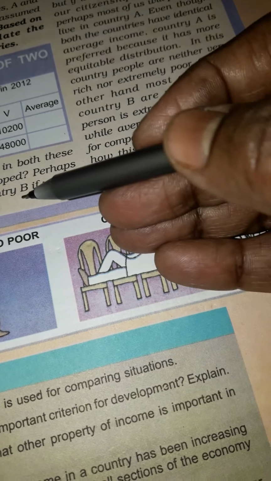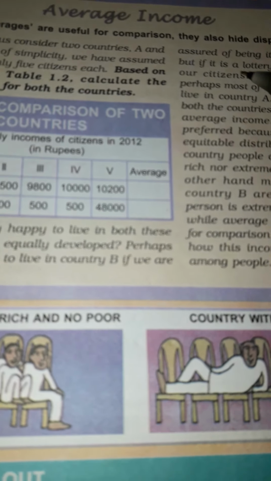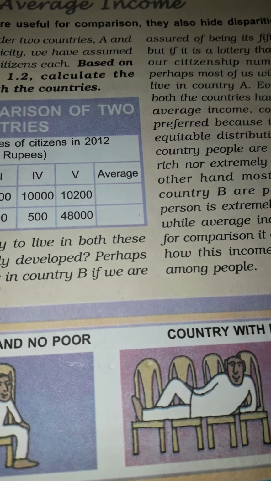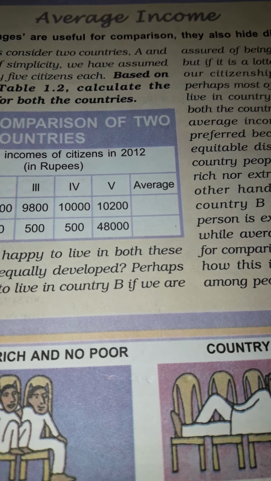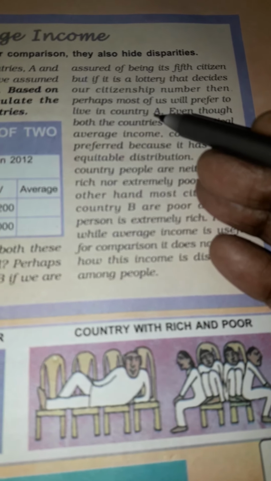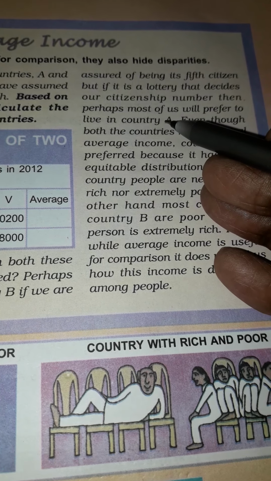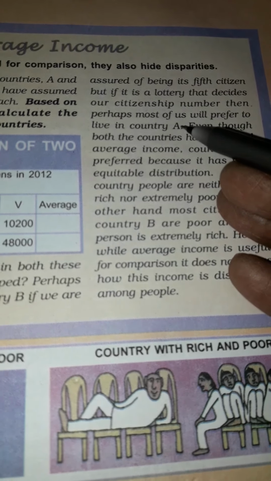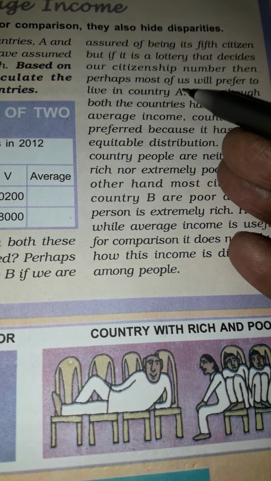It is B only if we are assured of being its 5th citizen. But if a lottery decides our citizenship number, then most of us will prefer to live in country A. All of us want to bring positive change in our life, all of us want to move forward. So of course country A will be preferred.